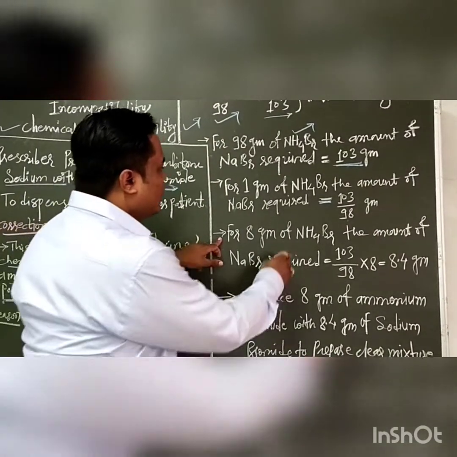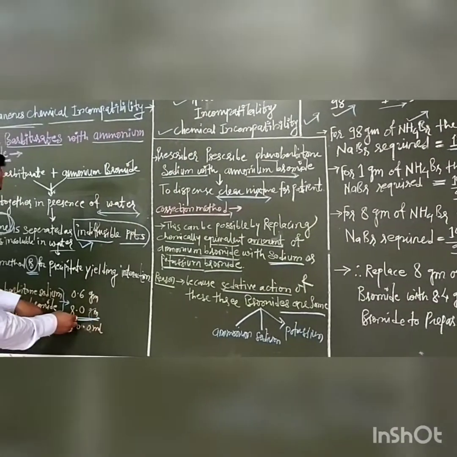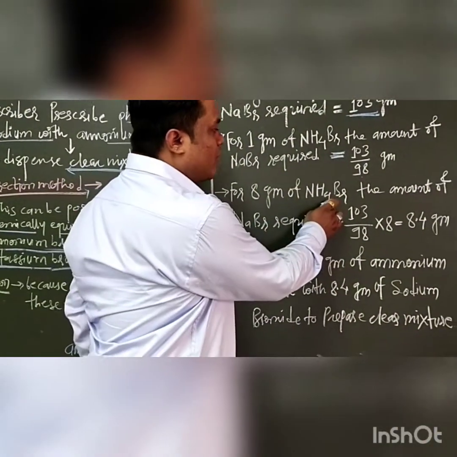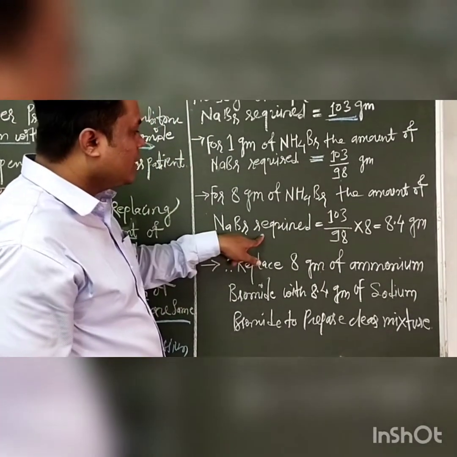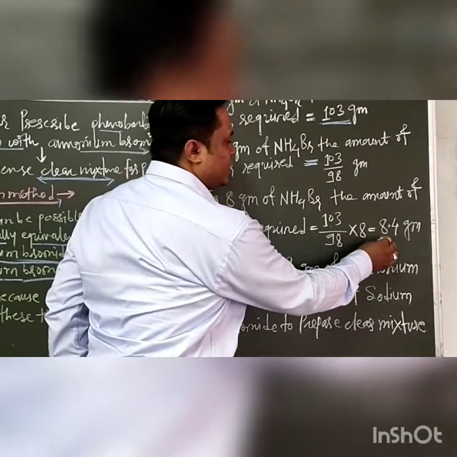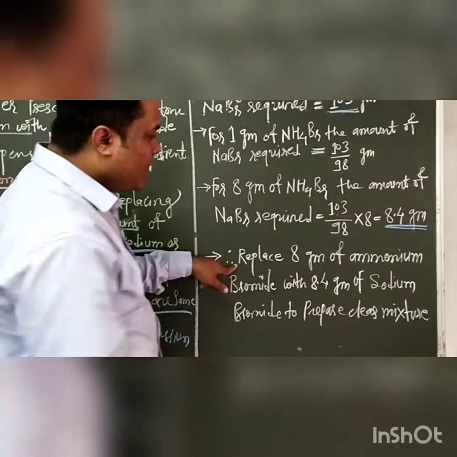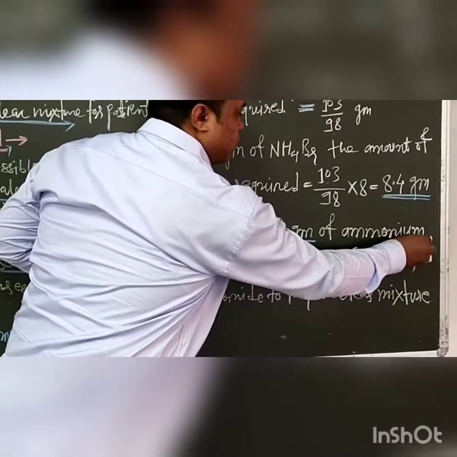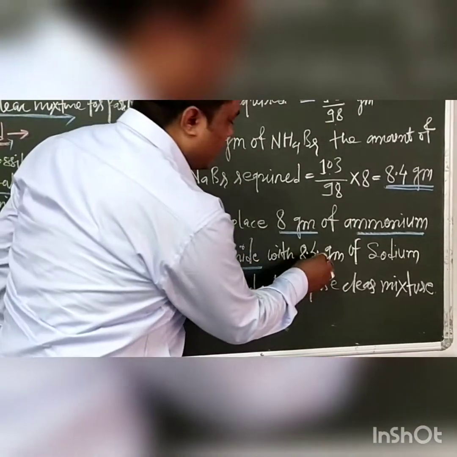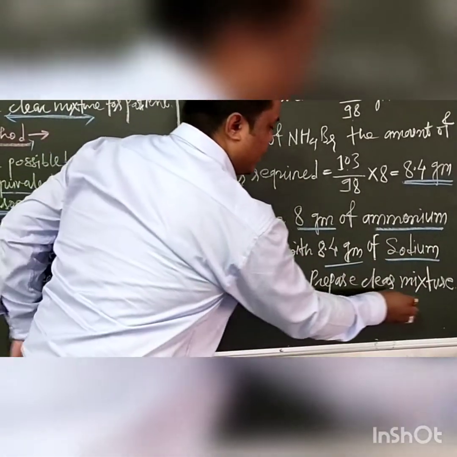Therefore, what is the quantity of ammonium bromide in this prescription? The quantity is 8 gram. For 8 gram of ammonium bromide, the amount of sodium bromide required equals, by cross multiplication, 103 divided by 98 into 8, equals 8.4 gram. Therefore, replace the 8 gram of ammonium bromide with the chemically equivalent 8.4 gram of sodium bromide to form a clear mixture.